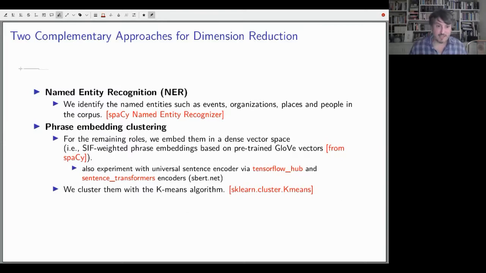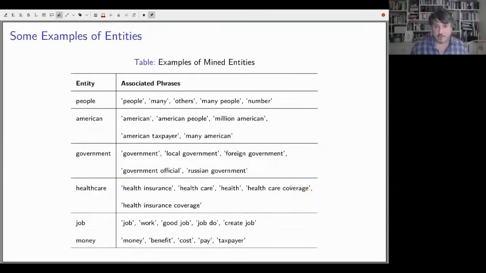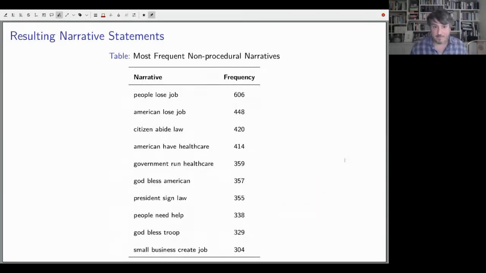And so you can see even on this slide, there's just a lot of Python packages going into this. So here are some examples of entities. So, people, American, government, healthcare, there's just many ways these entities can be referred to. And our clustering approach identifies that pretty well. So some of the popular narratives that we see in the Congress include: people lose job, American lose job, citizen abide by the law. You can start to see these narratives in political discourse coming through in our narrative counting method.